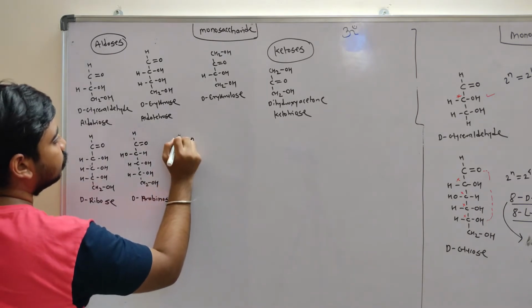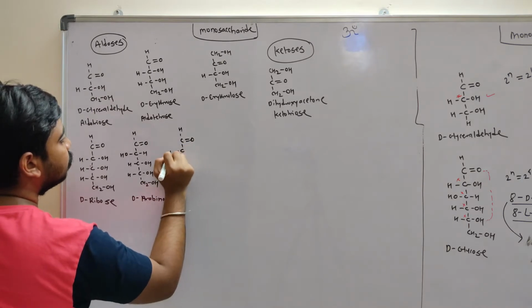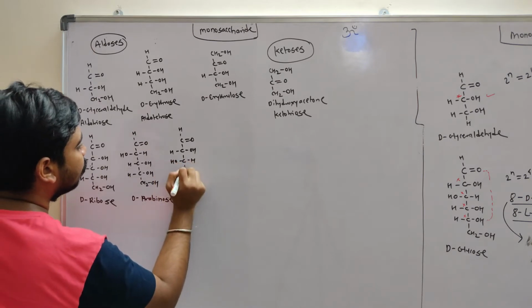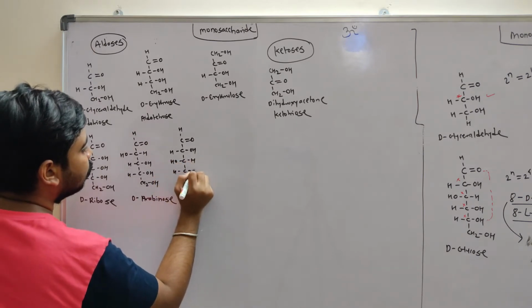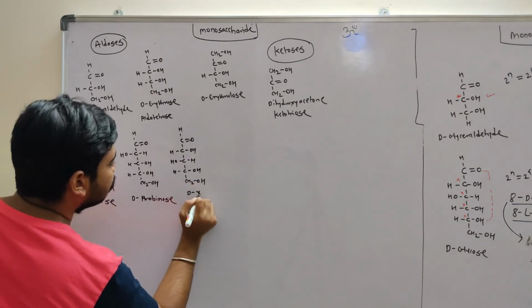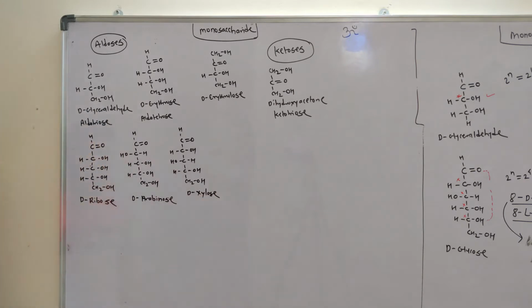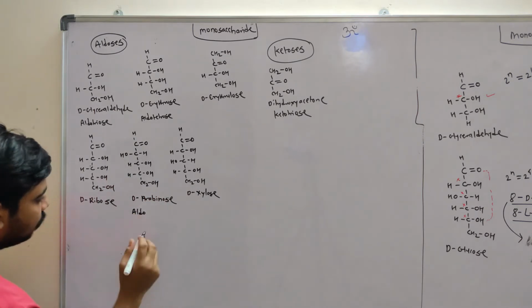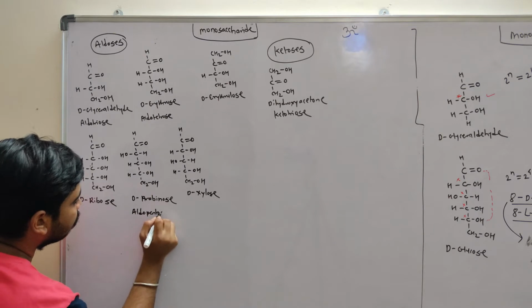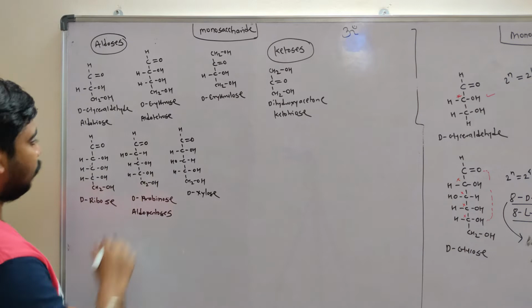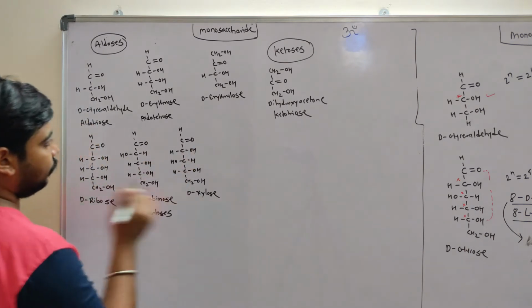Another one is xylose. This is D-xylose. So these are aldopentoses: an aldehyde group and 5 carbons.